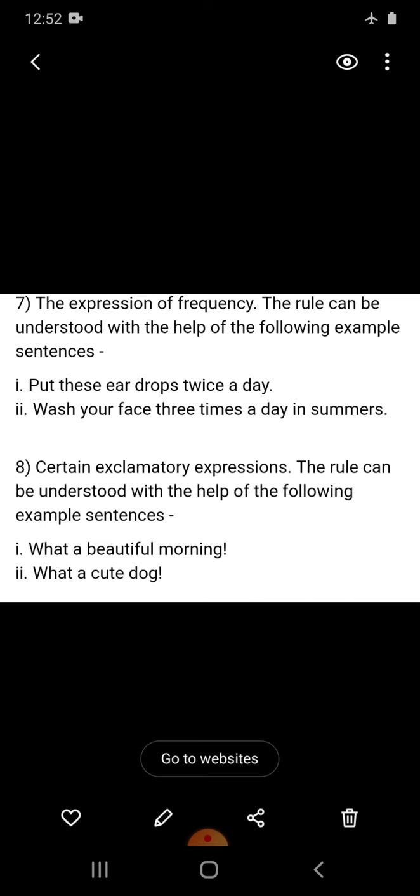Now with frequency, meaning number of times, where we are discussing number of times, we also use a. So put these eardrops twice a day. Wash your face 3 times a day in summers. And when there is an exclamatory sentence like what a beautiful morning, what a cute dog, there also we use a.